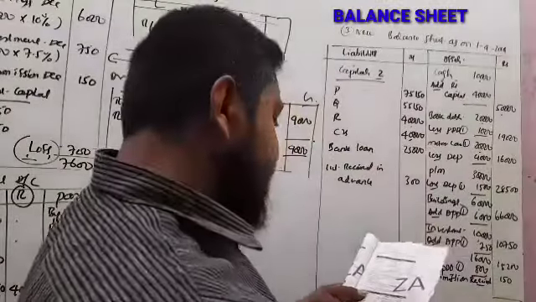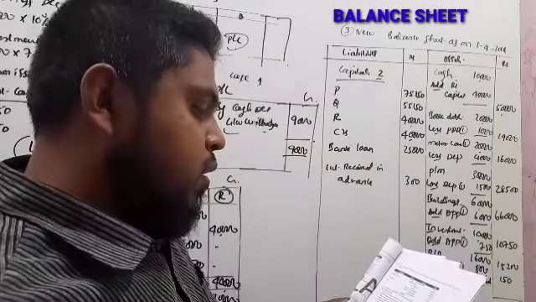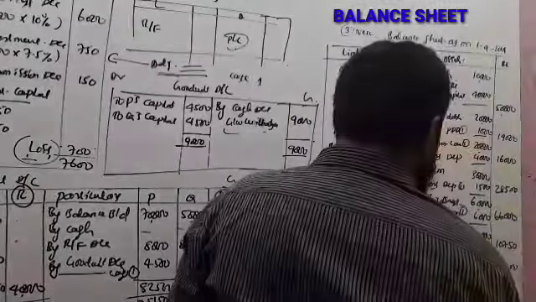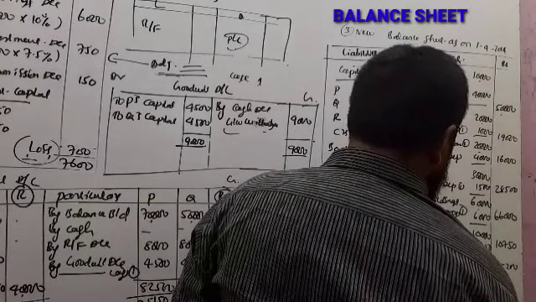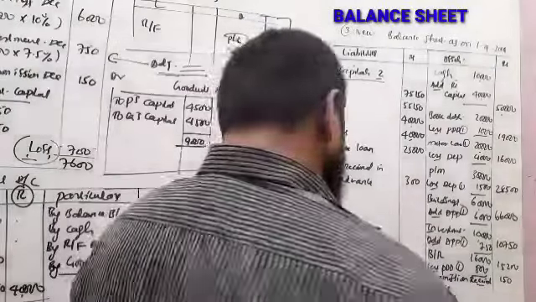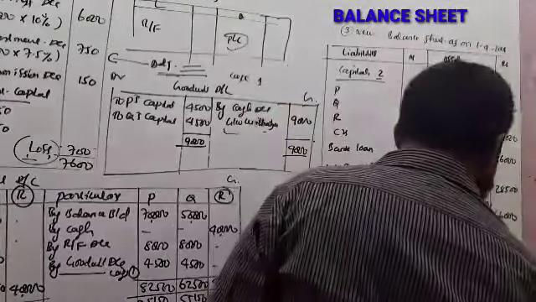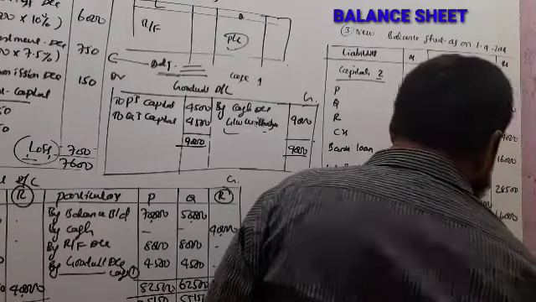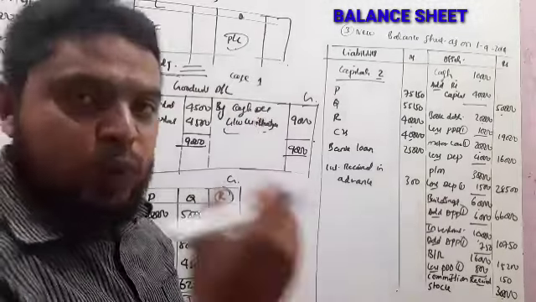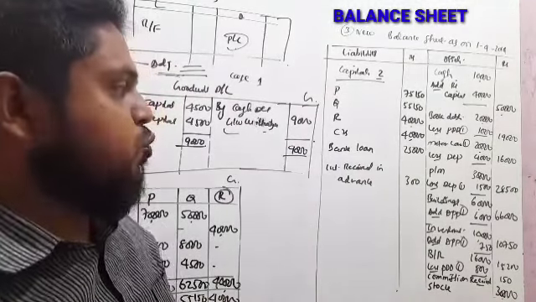Next, once again you check the assets here. See, we have missed the stock here, asset side. So assets, stock. You don't have any adjustment here. So stock 30,000. After taking all the assets and liabilities, once again we have to recheck the assets, liabilities and adjustments.